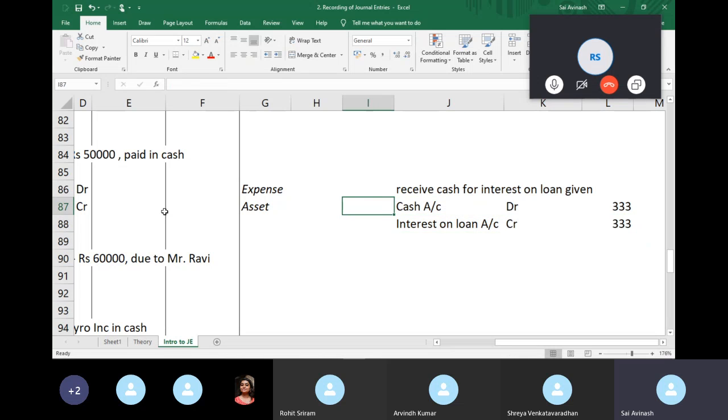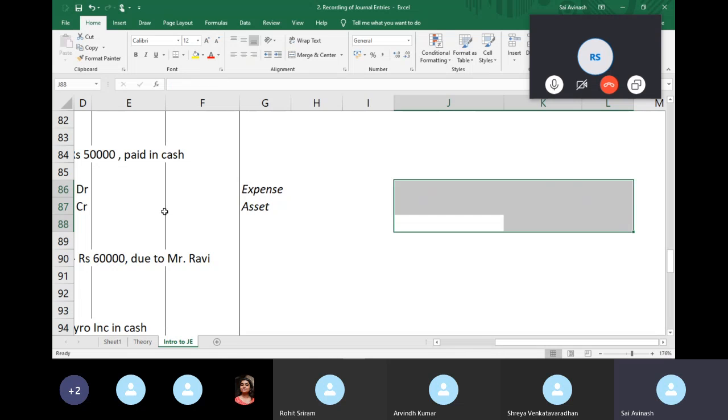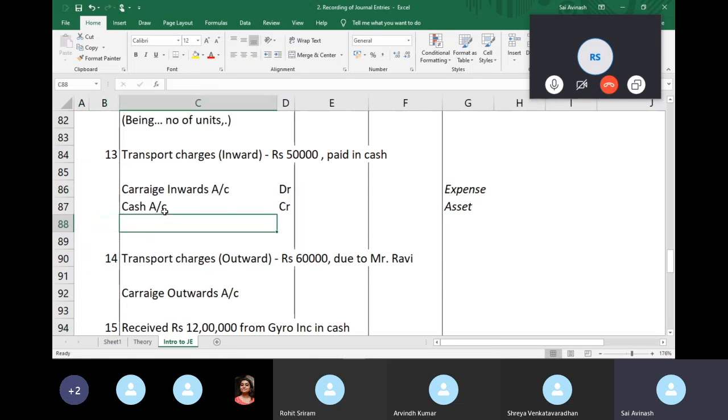Because a cash account is an asset. An asset or a liability will not affect your profit. An income or an expense will affect your profit. So this is just maybe a point of view, like a place from which you can look at these transactions. Okay. So again, I'm just kind of giving you small ideas to go with as of now. Just remember them. If you are not able to grasp it entirely, don't worry about it. As we go along, we'll definitely be able to figure it out.